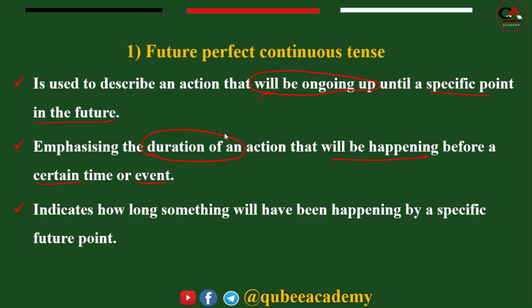Another indicator is how long. How long? That means duration. How long something will have been happening by a specific future point. So duration means how long something happens.